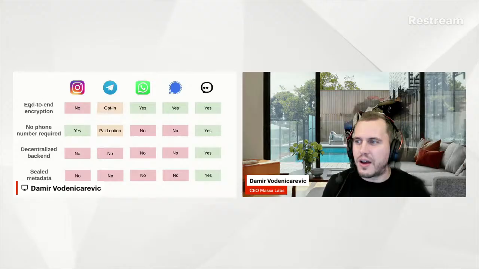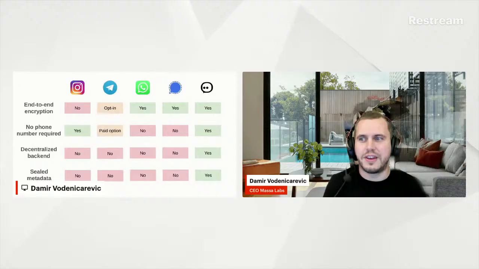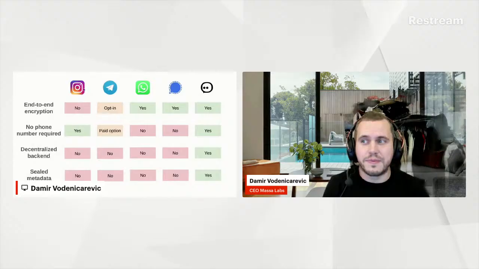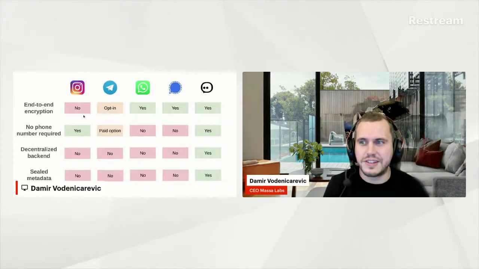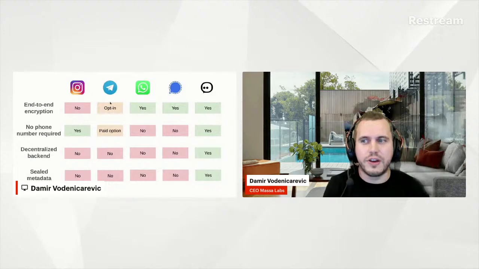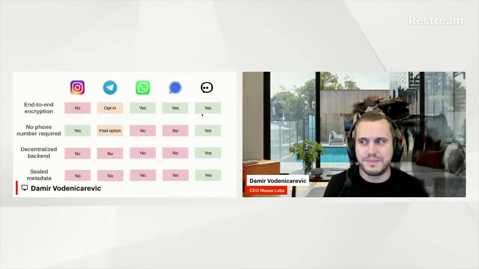Typically, end-to-end encryption means that nobody except the person you're talking to can see what you're writing. Well, it's not true on Instagram. Meta can look at all your messages. On Telegram, by default, the server can see in clear the messages that you're sending. You need to actively opt in to secret conversations for them to actually hide it. On WhatsApp, it's hidden by default, but we've seen that there are a few problems on this side. On Signal, it's hidden by default as well. And on Gossip, we're going to make sure it is as well.